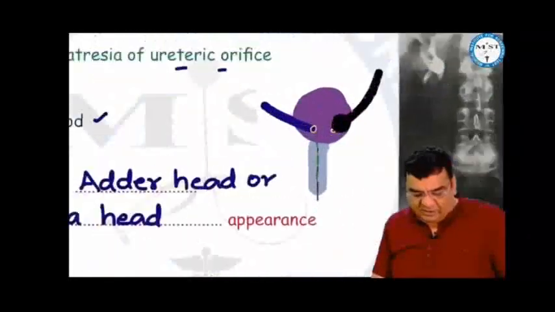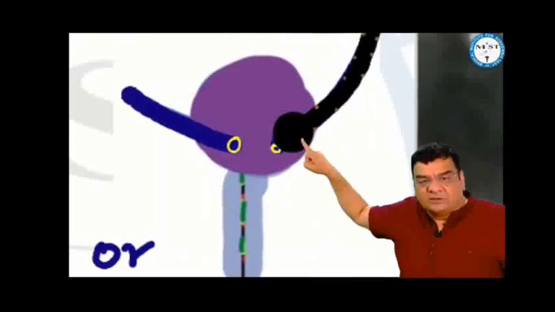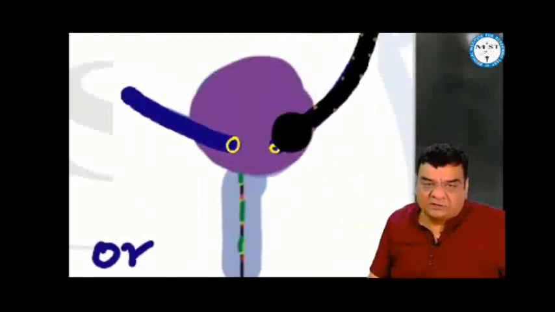Ureterocele. This is a partial atresia of the ureteric orifice. In these situations, there will be dilatation of the intramural ureter, that is that part of the ureter which lies within the wall of the bladder, in the detrusor muscle. There may be stasis of urine leading to UTIs. It is more common in females and generally presents in childhood.